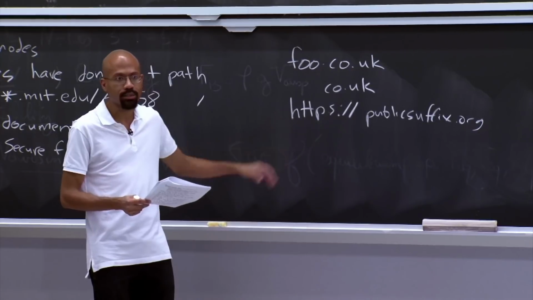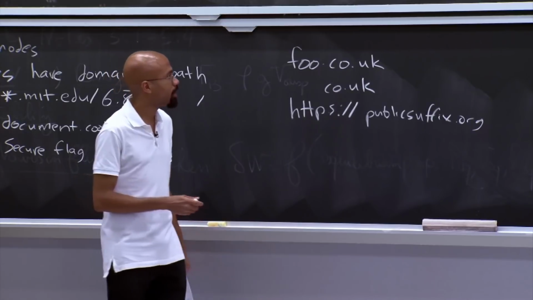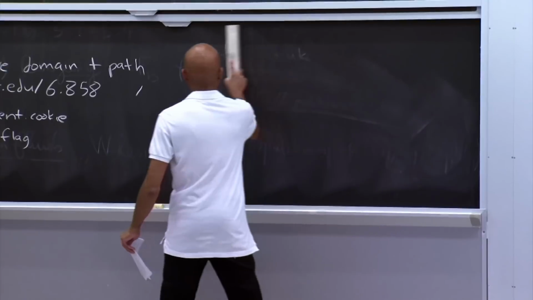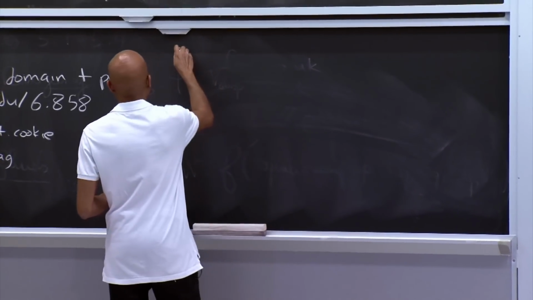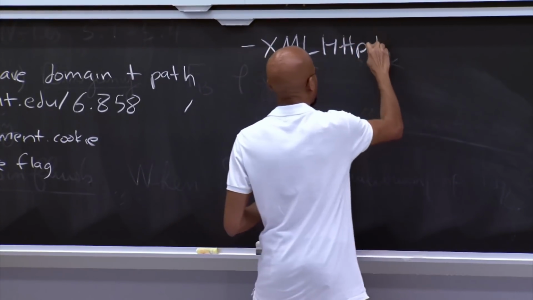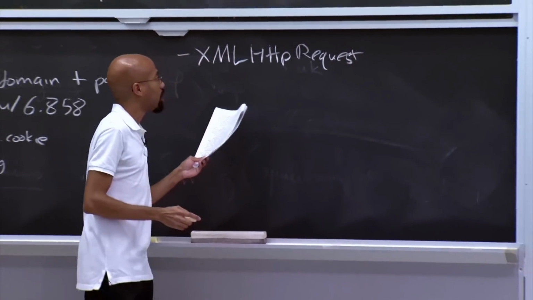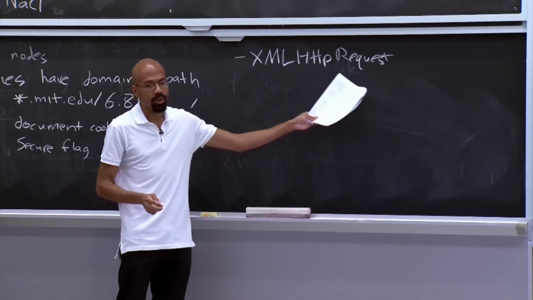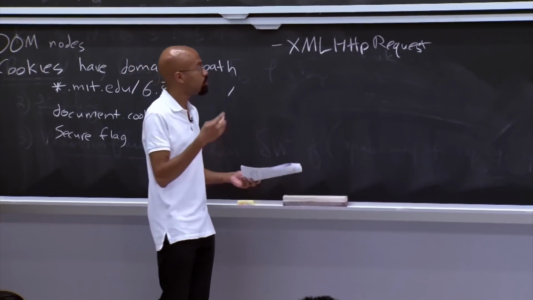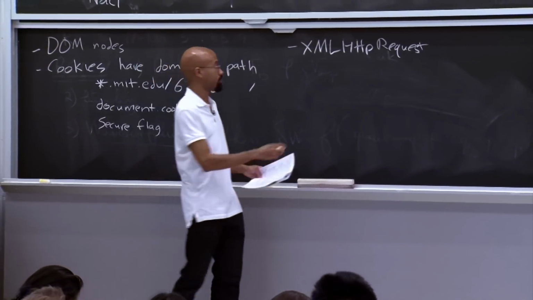So does this all make sense? Okay. So with respect to XML HTTP responses, how are they treated by the same origin policy? By default, JavaScript can only generate one of these if it's going to its origin server. Okay. However, there's this new interface called cross-origin request, or CORS.